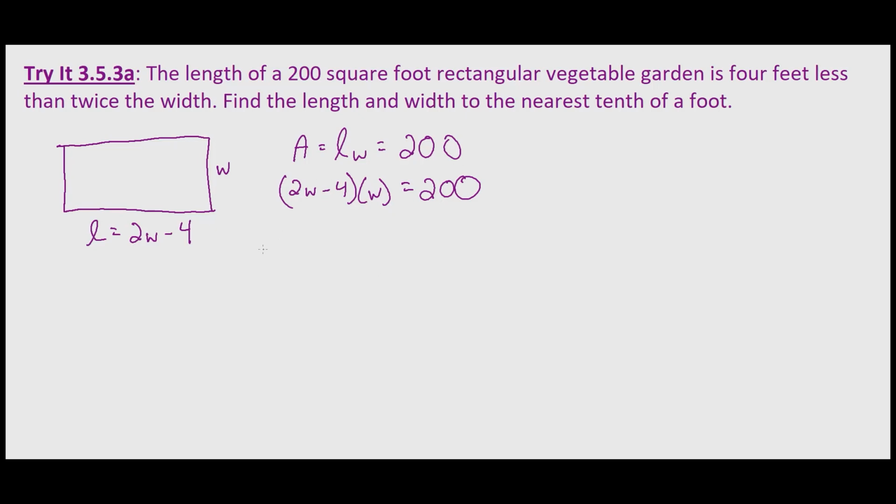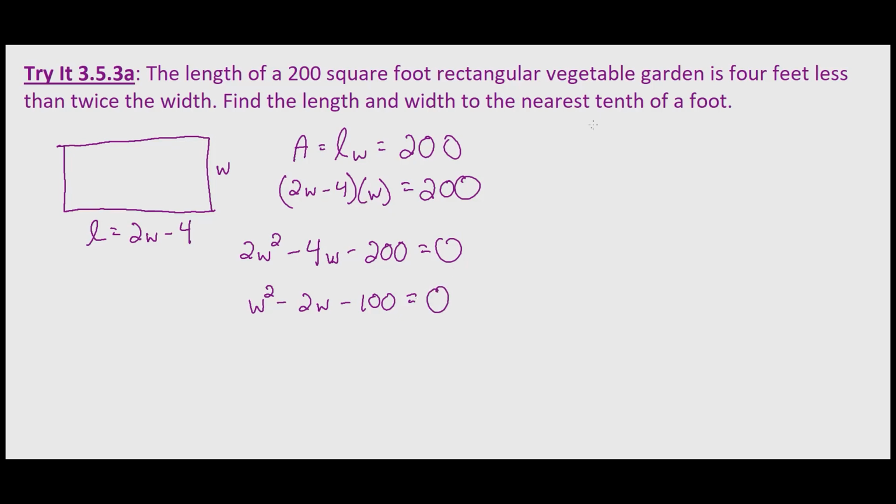Multiplying through, we get 2w squared minus 4w. And then we'll subtract 200 from both sides. So minus 200 equals 0. And if you'll notice, we could go ahead and factor if we wanted to, but we could go ahead and divide every term by 2. If we divide both sides by 2, we end up getting w squared minus 2w minus 100 equals 0.